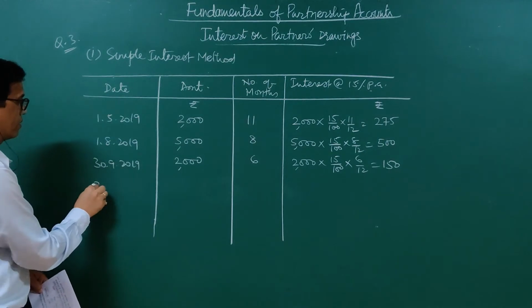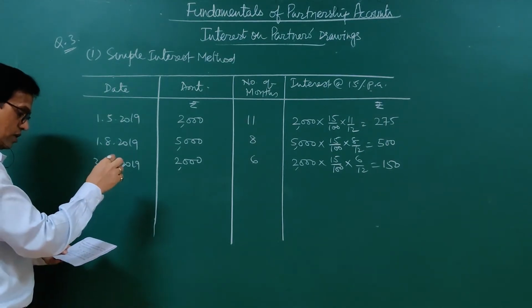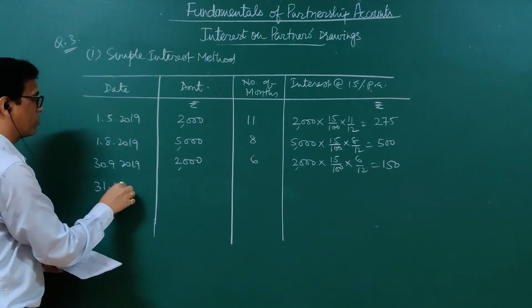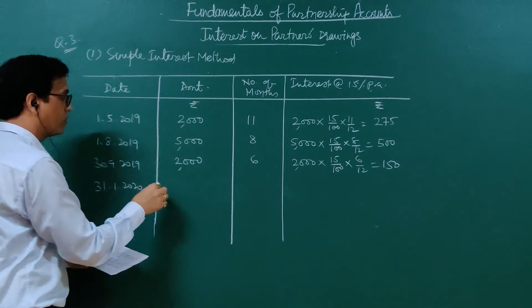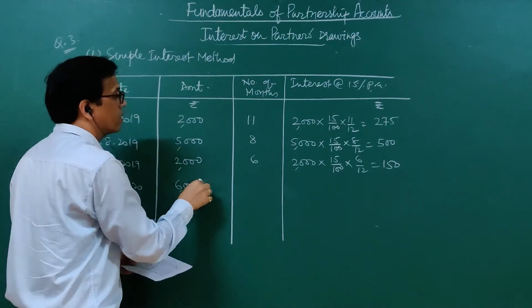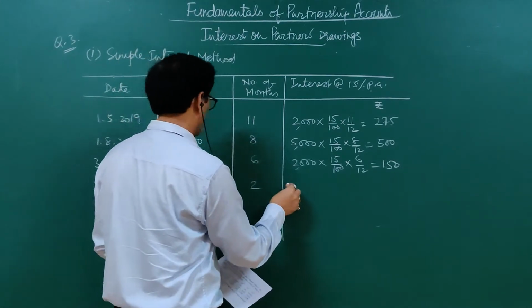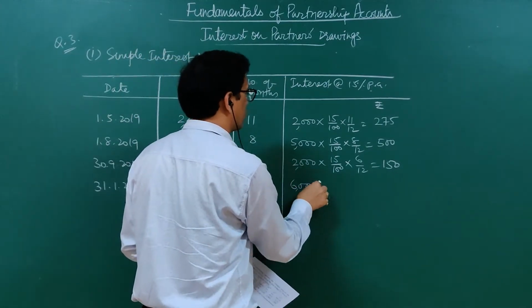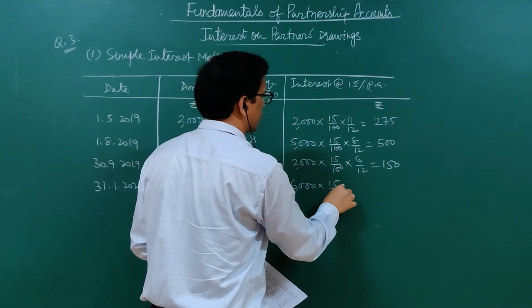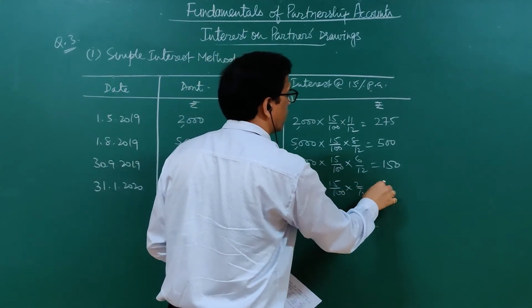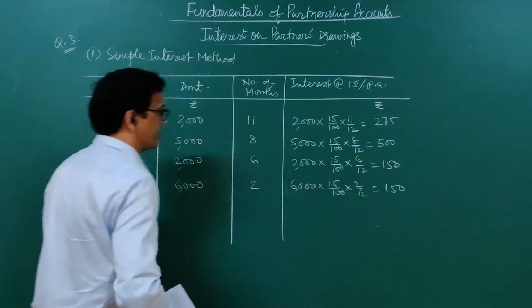Then on 31st January 2020, the amount withdrawn is 6000. From 31st January to 31st March, 2 months are left. So for 2 months on 6000, 15% interest will again be 150.